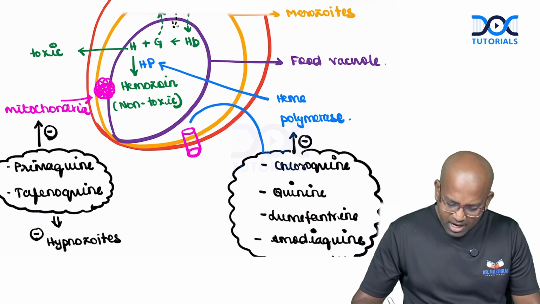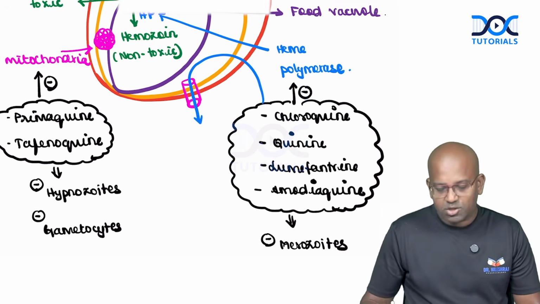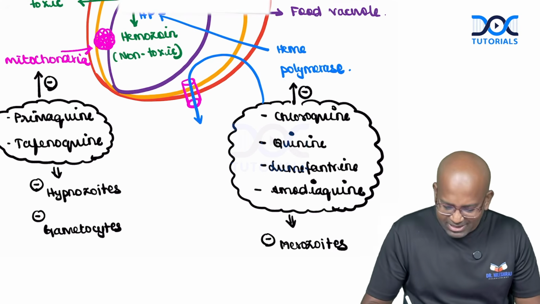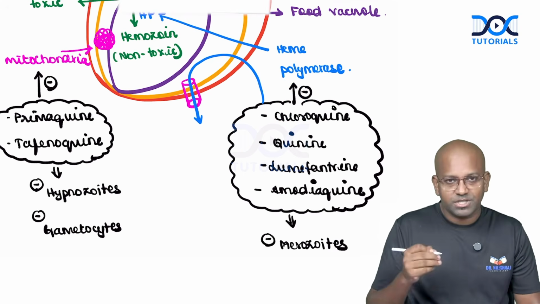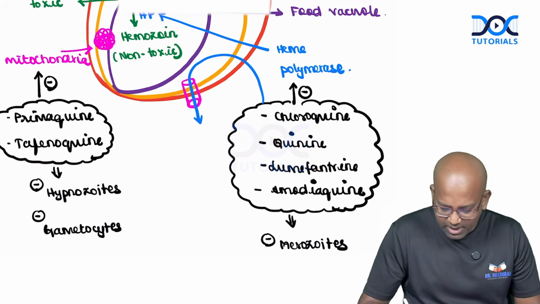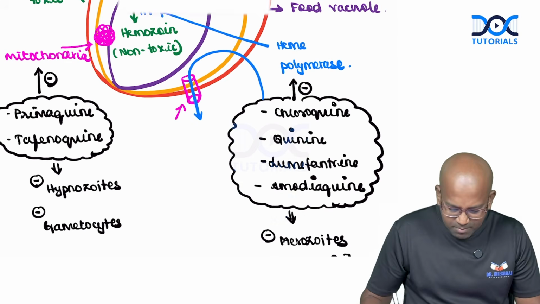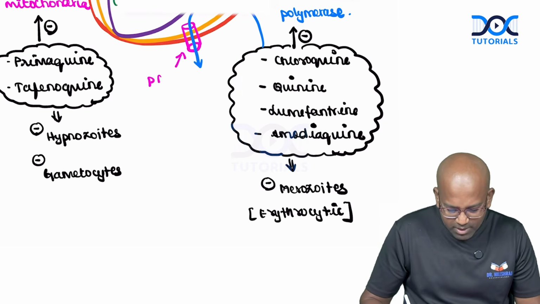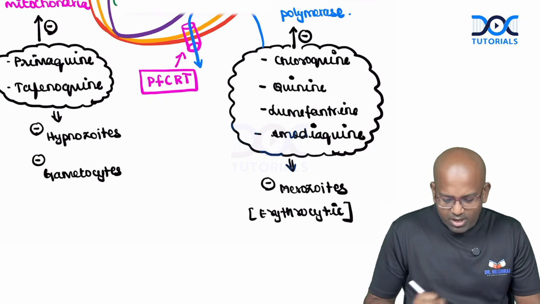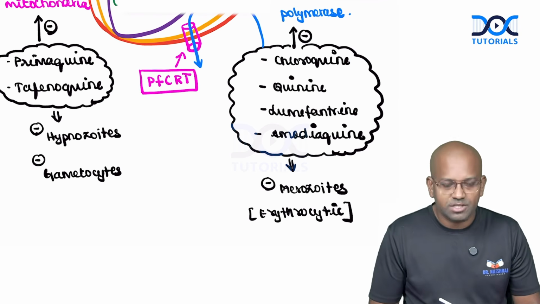Chloroquine gains entry and it is thrown out. This mechanism is called an efflux pump, and that is the mechanism of resistance development against chloroquine. The name of this efflux pump is Plasmodium falciparum chloroquine resistance transporter.